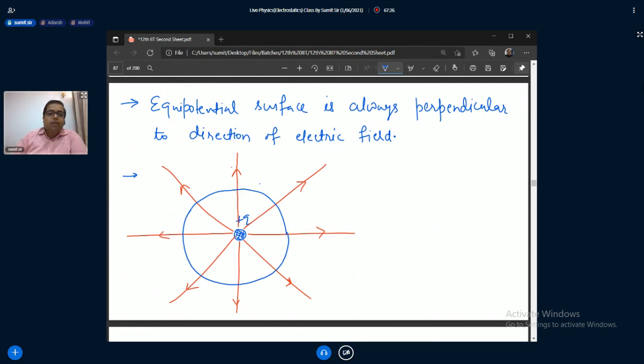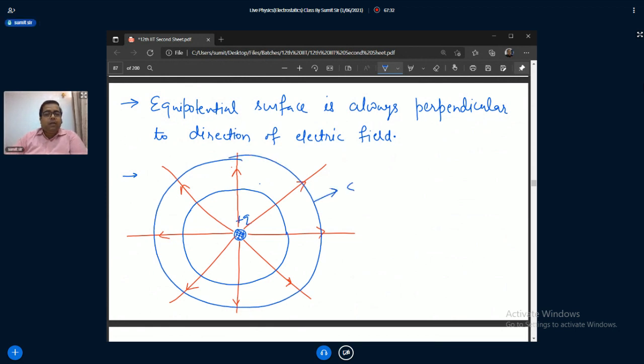So the blue one, this is a spherical equipotential surface. Okay.